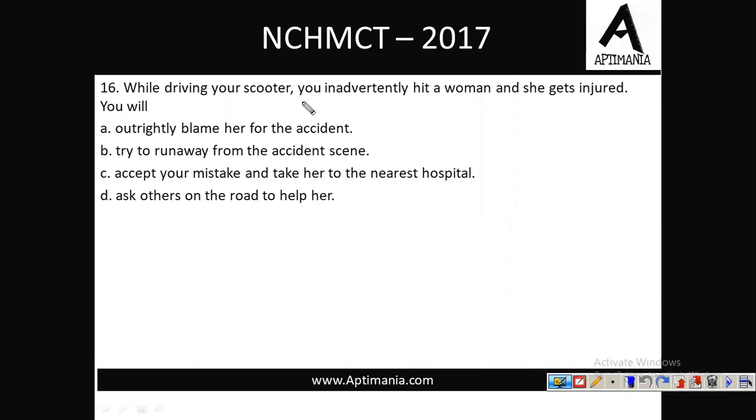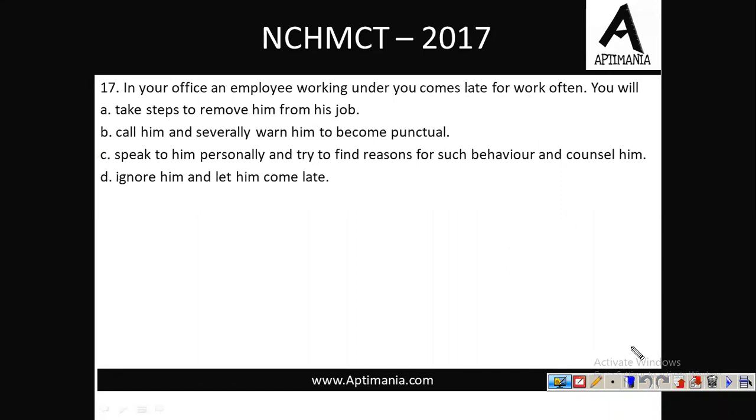Now see, you are the one जिनकी वजह से एक्सीडेंट हुआ है. You hit a woman. Still, आप नहीं भी होते और किसी और की वजह से भी एक्सीडेंट हो जाता है, तो then also it is our moral responsibility कि कोई यदि किसी का एक्सीडेंट हो गया है तो उसे हॉस्पिटल तक पहुंचाया जाए. So the best option, obviously, is option C. We should accept our mistake and we should take her to the nearest hospital. Fine. So moving to next question, question number 17.